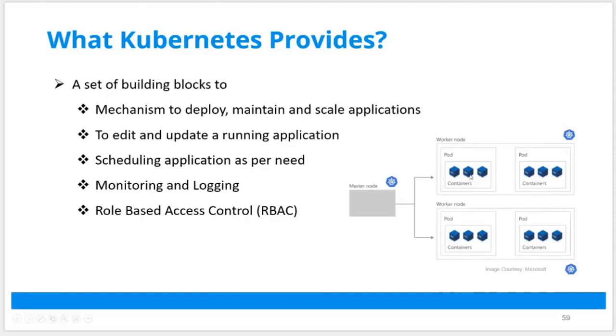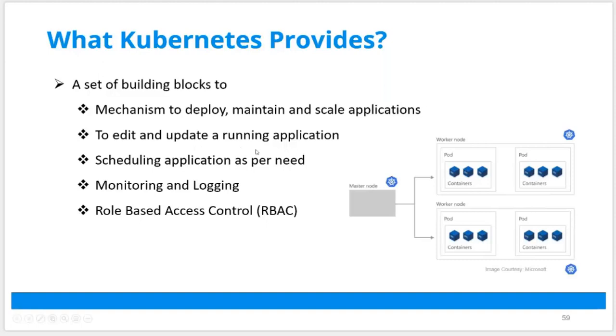Let me repeat one more time. A pod is nothing but a collection of one or more containers on which your application runs. So underlying you will have Docker or any other container runtime. And then on top of that, you will have Kubernetes managing these containers as a pod on which your application runs and is managed centrally. And now your users can come and access these pods or applications running on pods. So Kubernetes is used to deploy and maintain a scalable application.